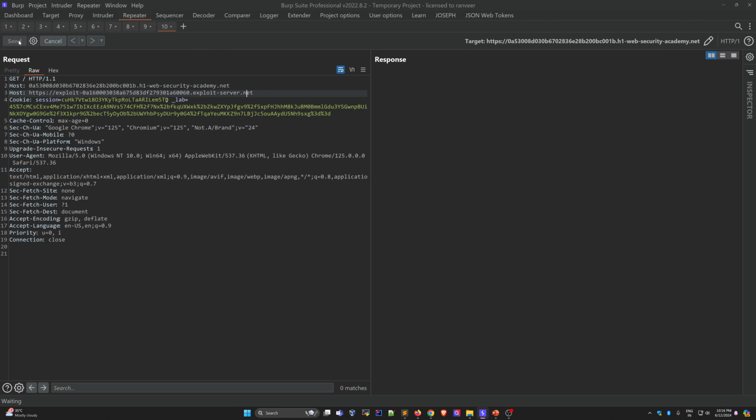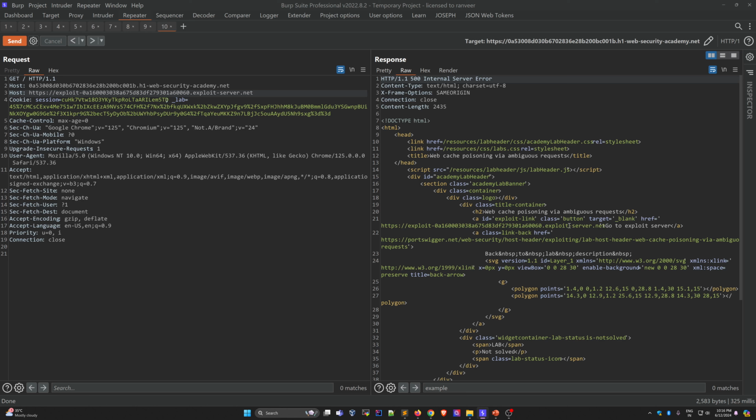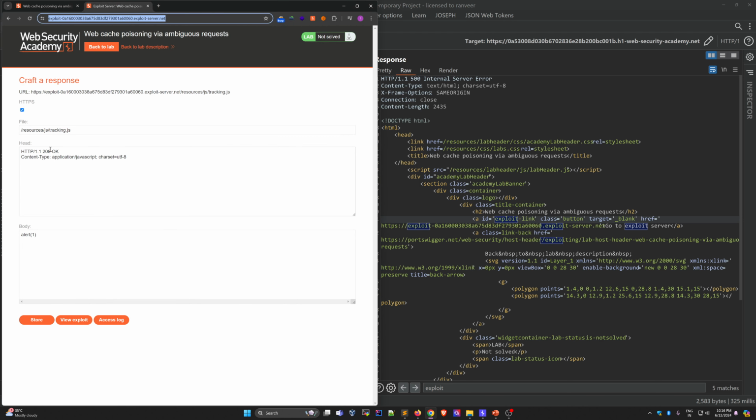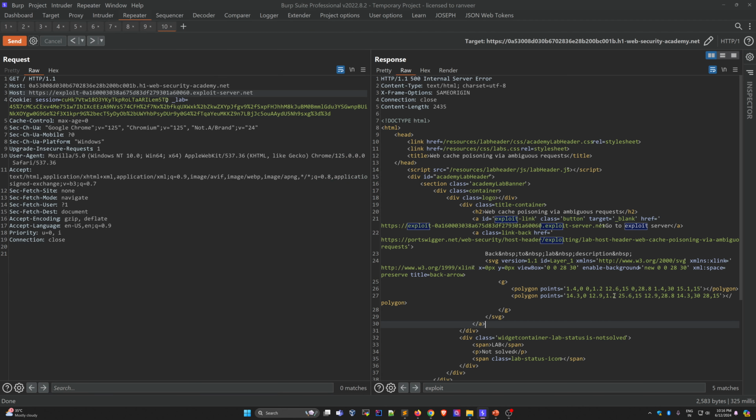Okay, let's send this request, and let's see if we have poisoned this or not. See, we are poisoning. Where is our exploit? Let's check for the exploit. See, our exploit will get this exploit, and after that you will get that location also. We need to check this location, resource js tracking.js.